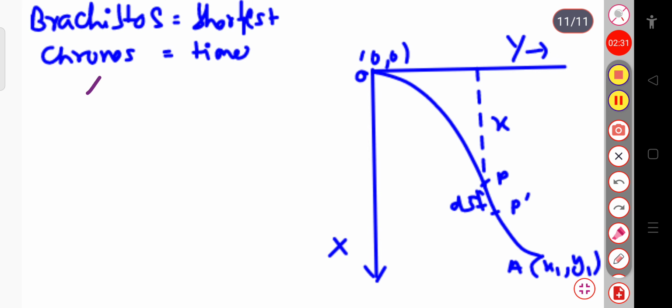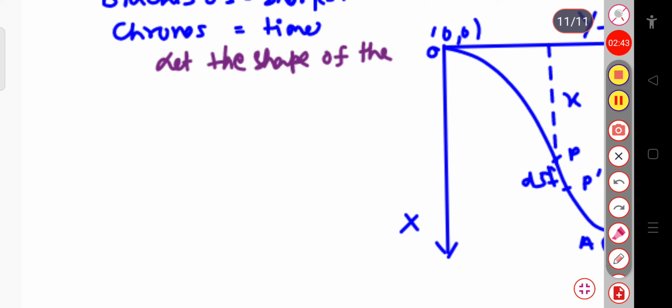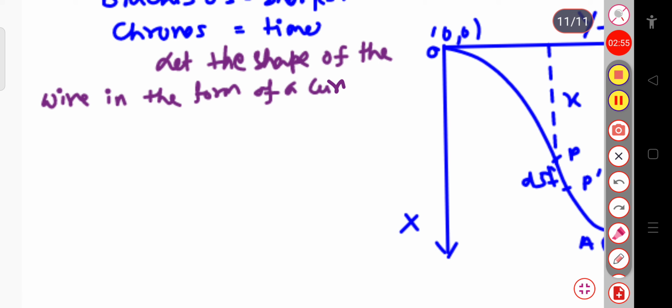Let the shape of the wire be in the form of a curve OA.